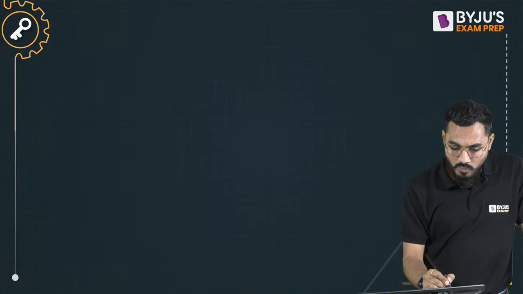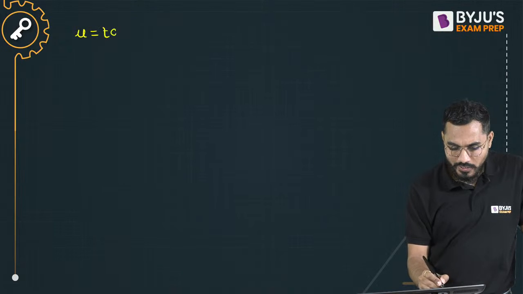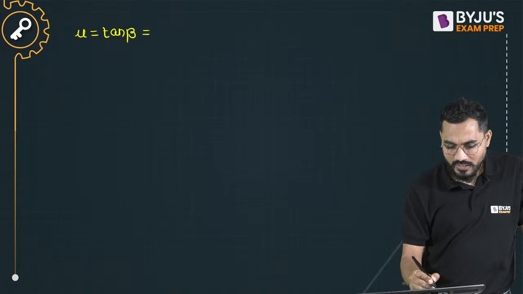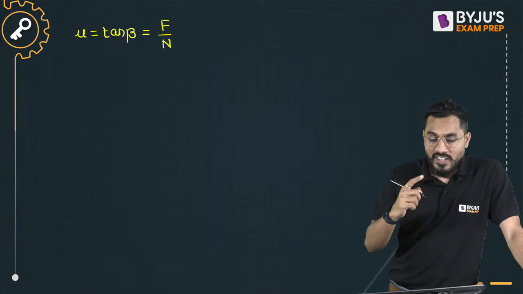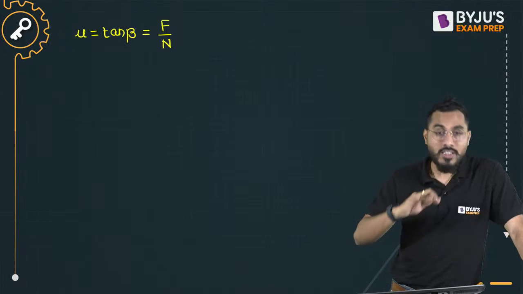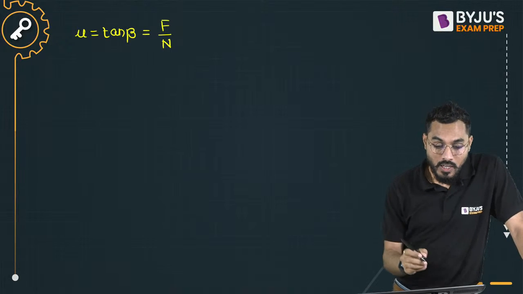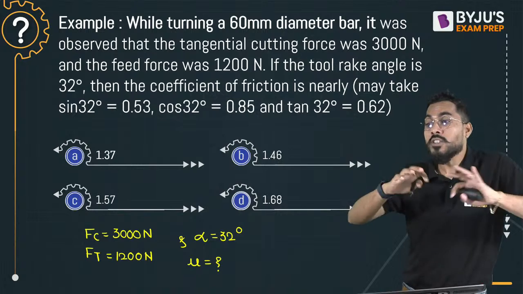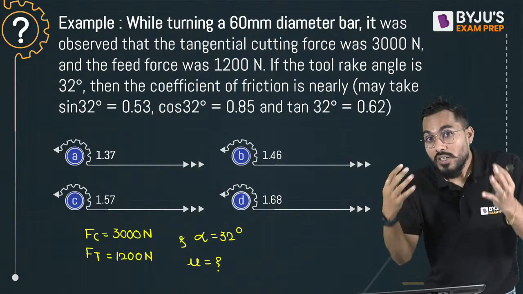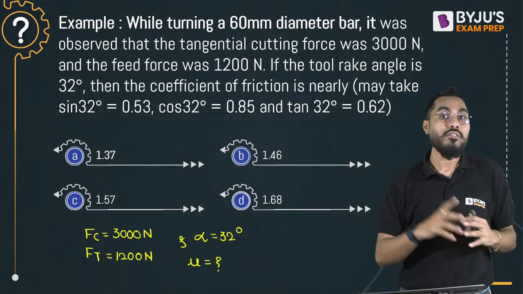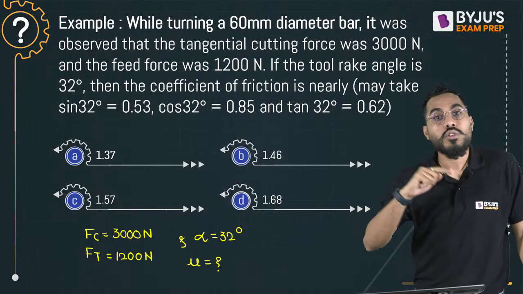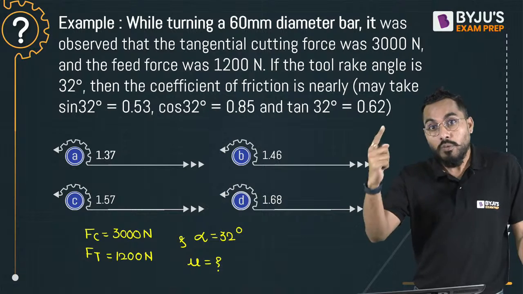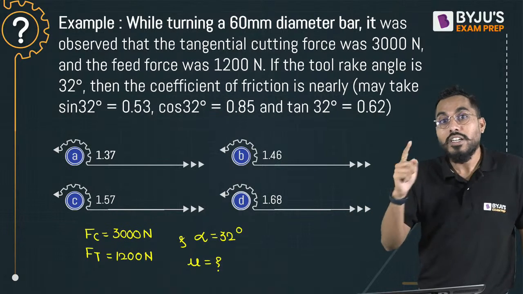Because we know that, sir, mu is exactly equal to either tan beta, right? Or it will be friction force F divided by normal force N. Right, fine. So unless I know either of the values, I can't calculate the answer. But sir, cutting force and thrust force are given. In the analysis of the orthogonal cutting operation, we have developed certain relations between the friction force in terms of cutting force and thrust force, and the normal force in terms of cutting force and thrust force.